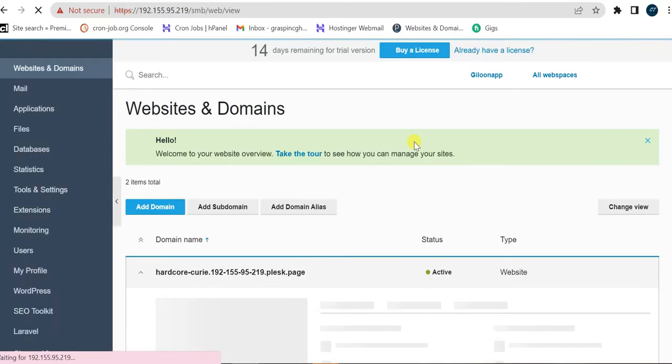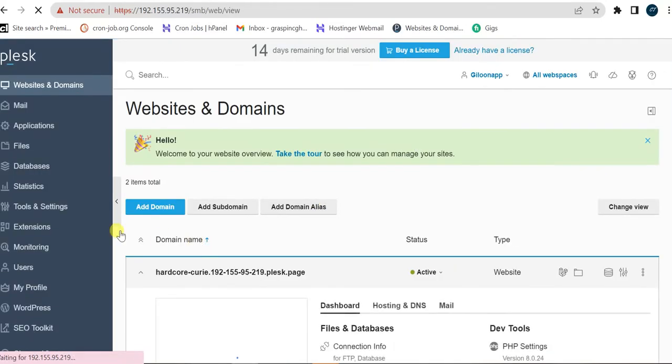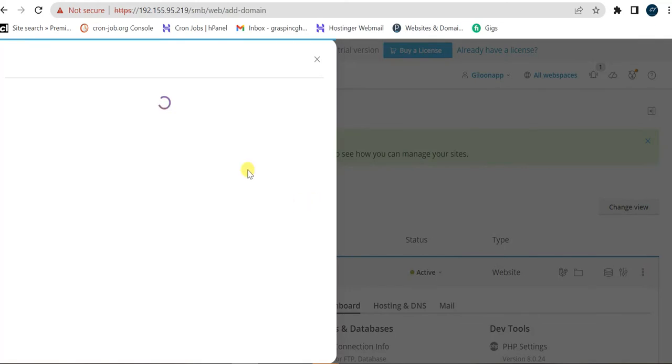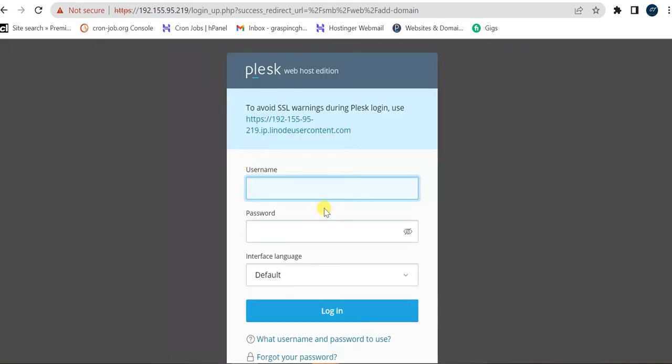Alright, so if you are looking for a flexible control panel, Plesk is also one of them you can use. This is how the dashboard looks. You can still create email, applications, files. Now websites, you can add a domain if you want to buy a domain. You can add a domain from here.